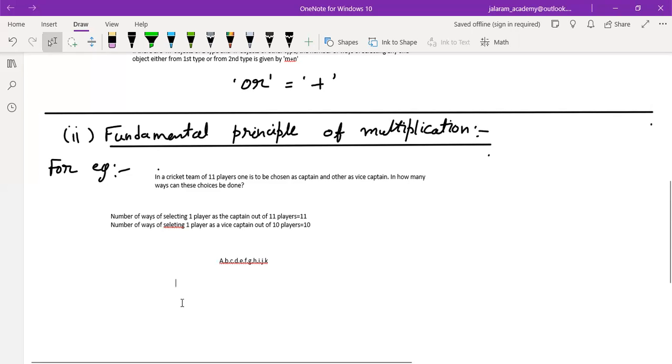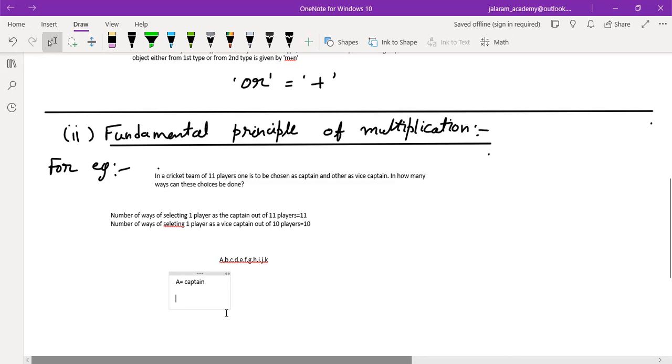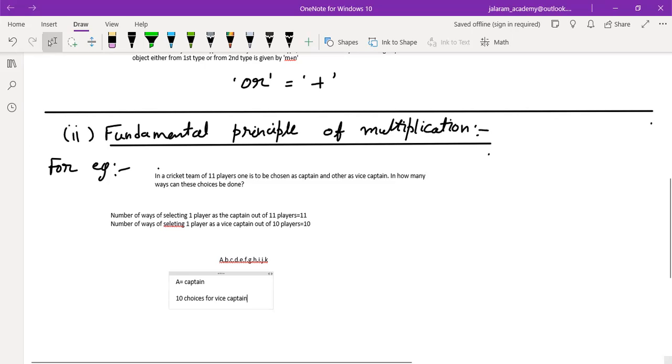If we have first selected A as captain, then he can work with either B or C or D. There are 10 choices for vice captain with A. Similarly, with B also there are 10 choices for vice captain.